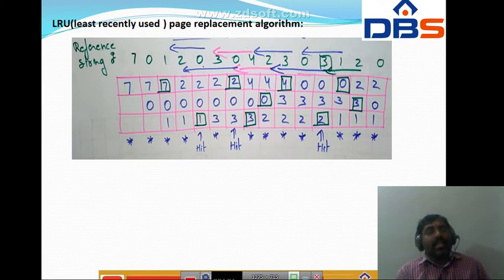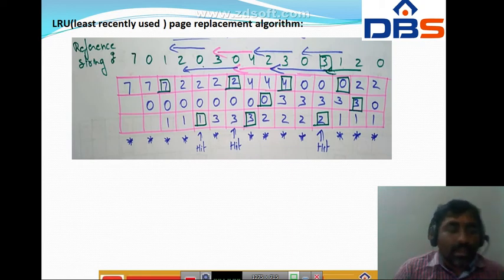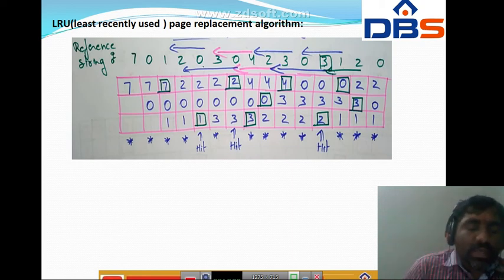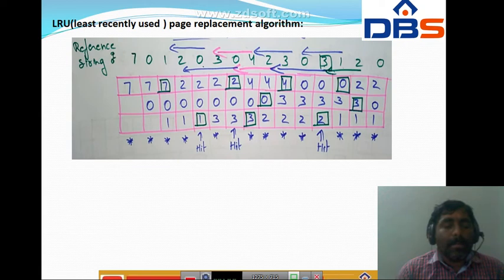LRU is analogous to optimal page replacement, except looking backward in time instead of forward. Here, instead of forward, we are going to look backward.